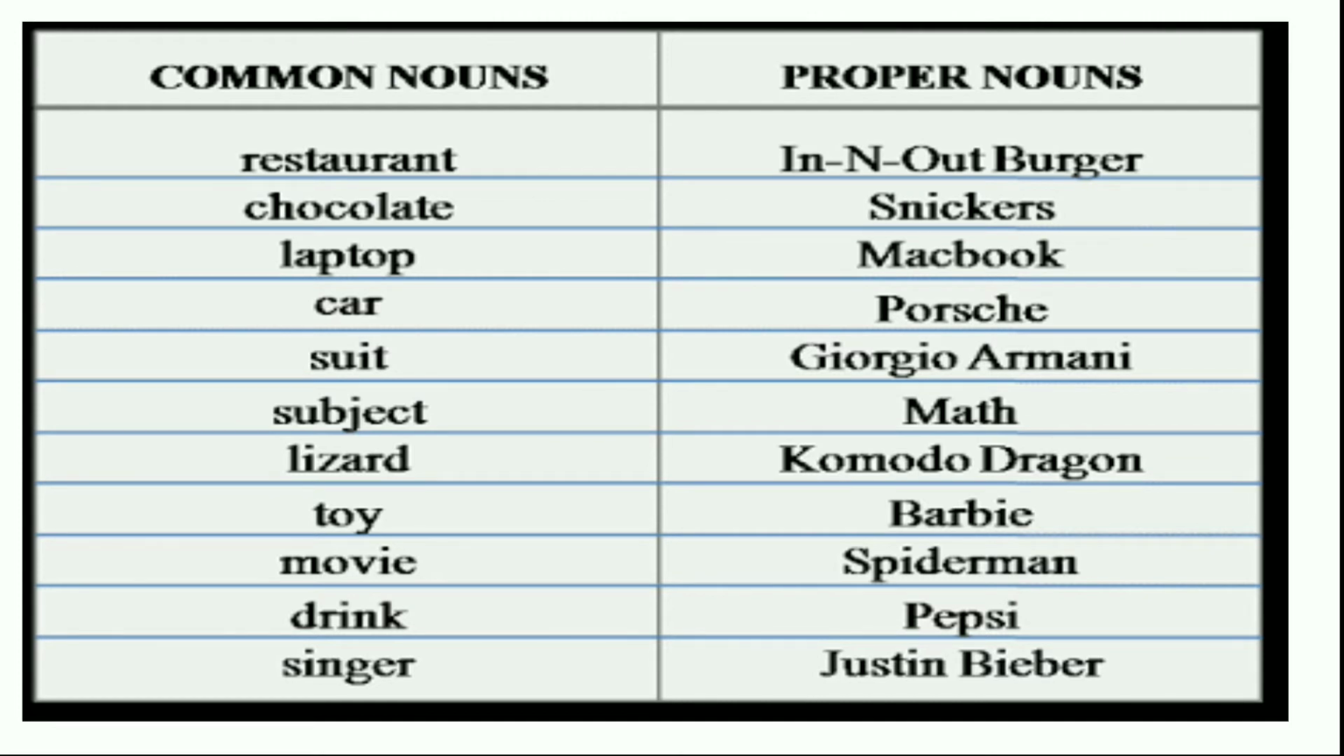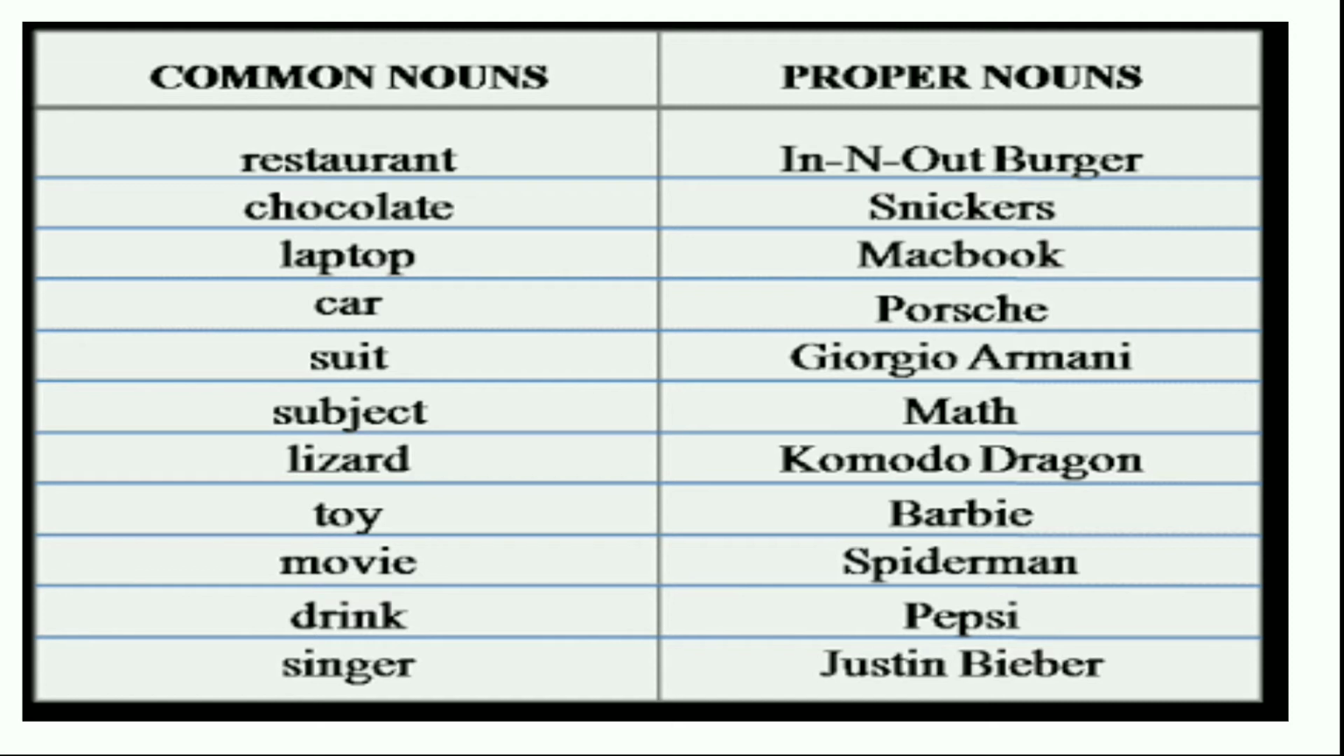Chocolate is a common noun. Snickers is a proper noun. Laptop is a common noun. MacBook is a proper noun. Car is a common noun. Porsche is a proper noun. Suit is a common noun. Giorgio Armani is a proper noun. Subject is a common noun. Maths, English, and so on is a proper noun.